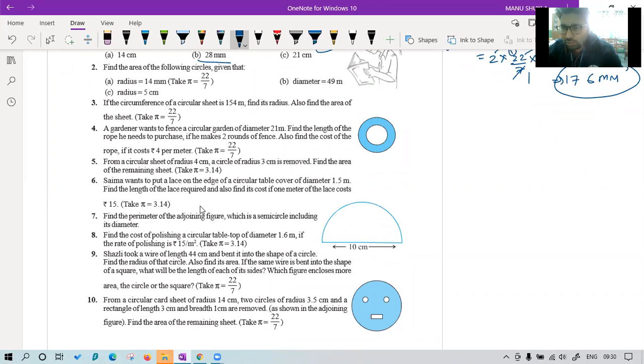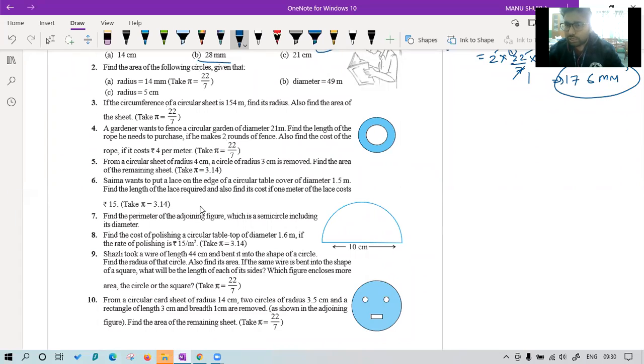Sir, the circumference is 2 pi r. So can it be taken as pi d? Yes, it can be taken, Kushita. If you want it that way, it can be done. But sometimes it confuses us when to take the diameter and when to take the radius. Better you stick to the radius one. Sir, what is the formula of area of circle? The formula of area of circle is pi r square.